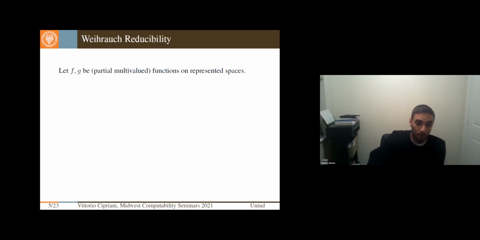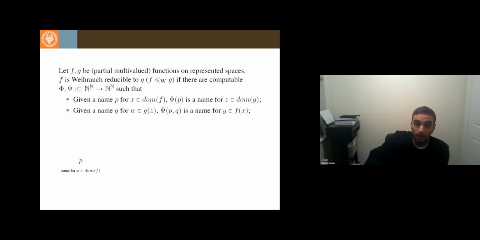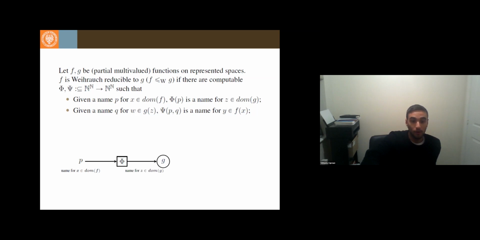Now that you have the notion of what a problem is in Weihrauch terms, we can state what Weihrauch reducibility is. We have f and g, possibly partial multivalued functions on represented spaces. We say that f is Weihrauch reducible to g if there are two computable single-valued functionals, Phi and Psi, such that if you give me a name p for an input x in the domain of f, then the forward functional Phi computably transforms it into a name for an input of g.